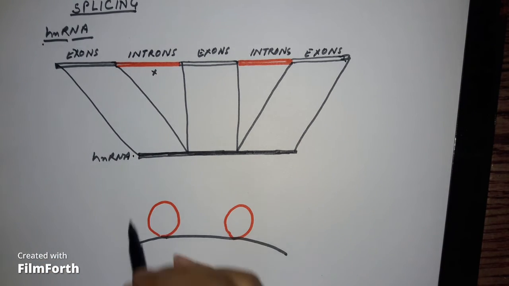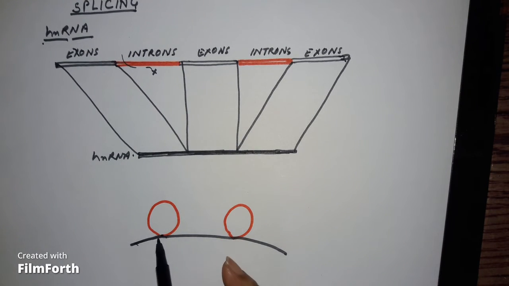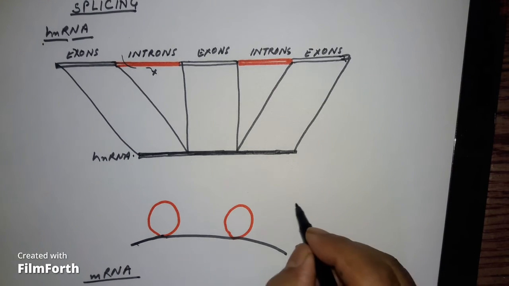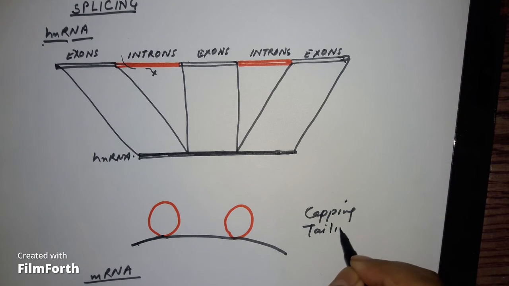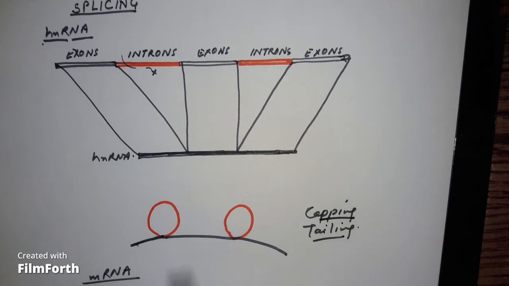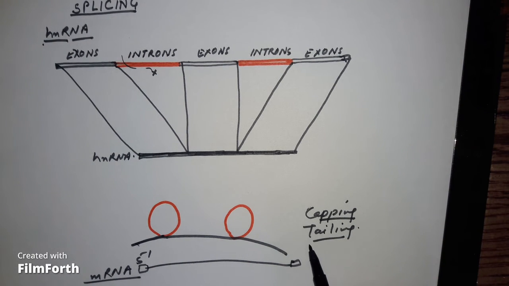These portions will be cut. This portion will be removed with the help of some factors, and this new RNA will be produced. Now this RNA again is still not messenger RNA. It needs to be processed. It needs capping and tailing, means some factors at the 5' end will be added, a cap will be added, and at the end a tail will be added.